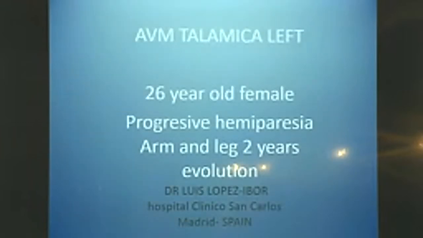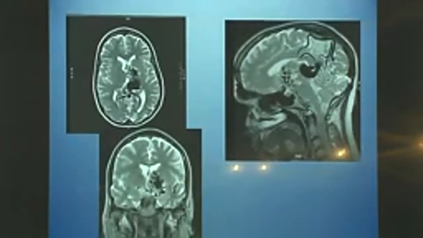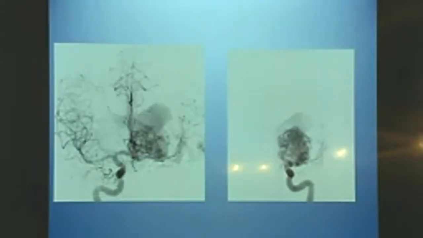And this is the last case, a thalamic AVM. I embolize with, this is the MR, AP view in the right carotid, left carotid, venous pouch, thalamic and lenticular AVM.